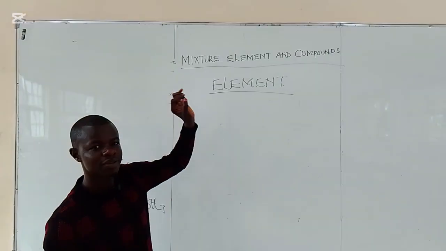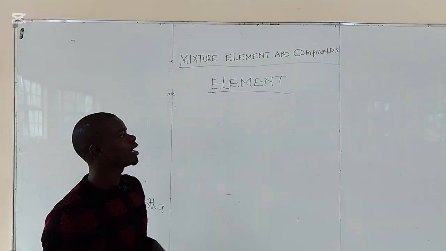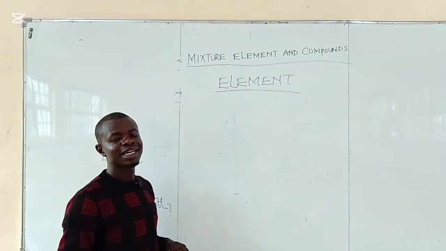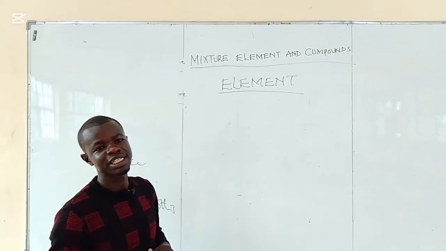So, the element. We're going to talk about the elements. Now, elements are pure substances that cannot be split into a simpler substance by chemical means.